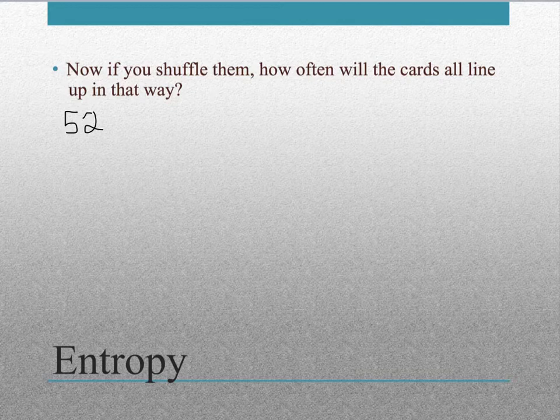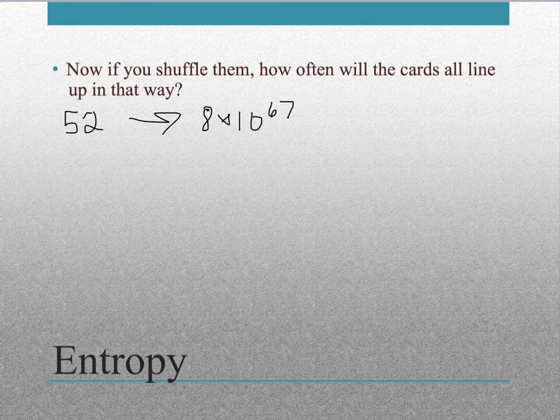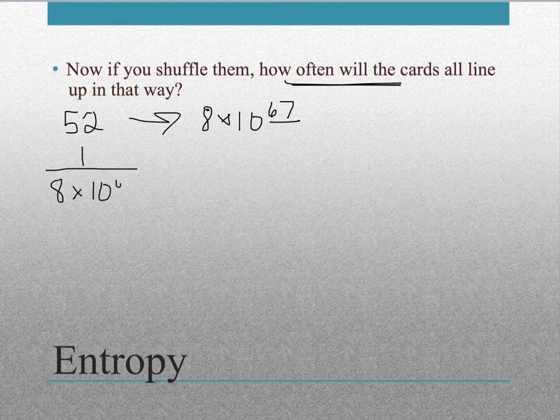We could have 2, 3, 4, 5, and then 1, or we could just have them all mixed up. So we'd have to count all the possible ways to arrange the cards, and that ends up being 8 times 10 to the 67th. So 67 zeros. That is a huge number. How often will the cards all line up that way? It will happen once, because there's one way to line them up, divided by that 8 times 10 to the 67th. So that ends up being an extremely small number.